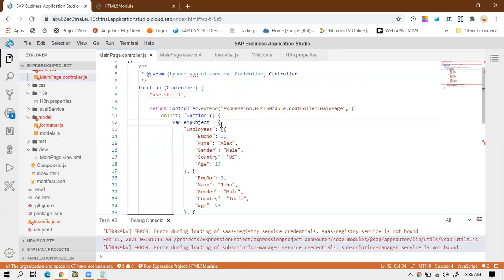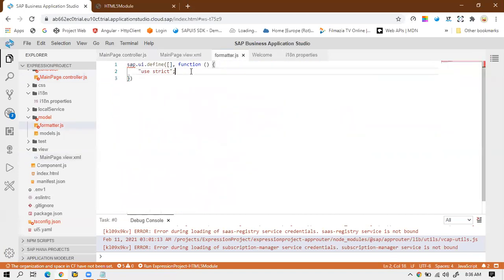Before you use any variable, it's mandatory to declare the variable first with the var keyword, and only then use it. It is very important that we declare the variable first and then use it. That's why we use use strict. Otherwise it will throw an error that this variable is not declared and you're using it.